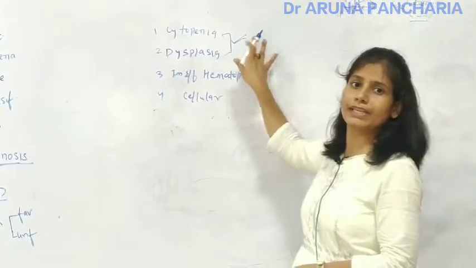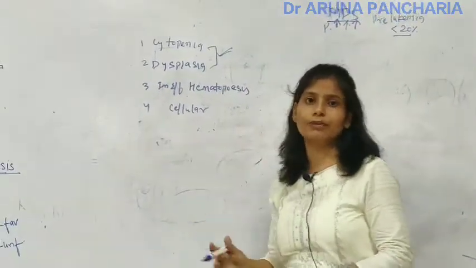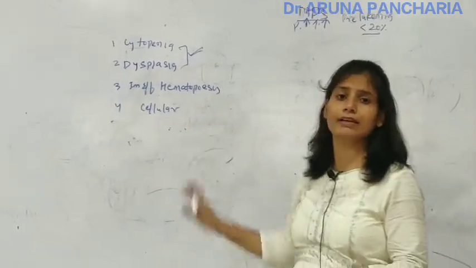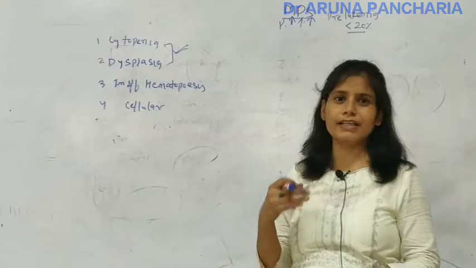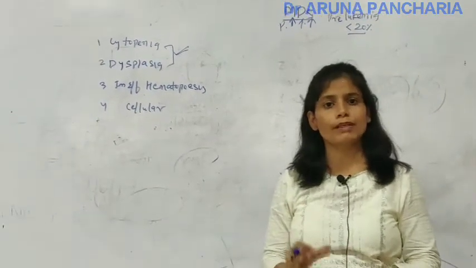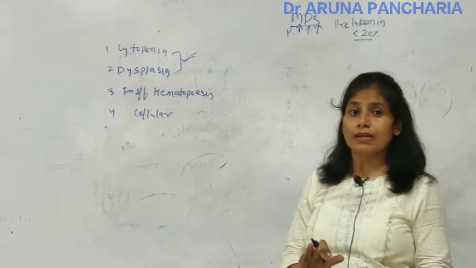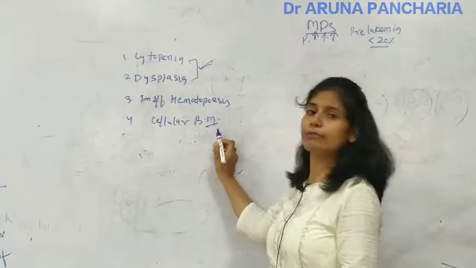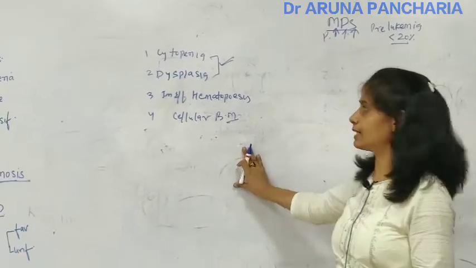There is a cytopenia and dysplasia, and because of the cytopenia, bone marrow is trying to produce the cells, so there is hematopoiesis, but it is an ineffective hematopoiesis. So whatever cells are produced by the bone marrow are useless. So the bone marrow is cellular, but it is full of useless cells.